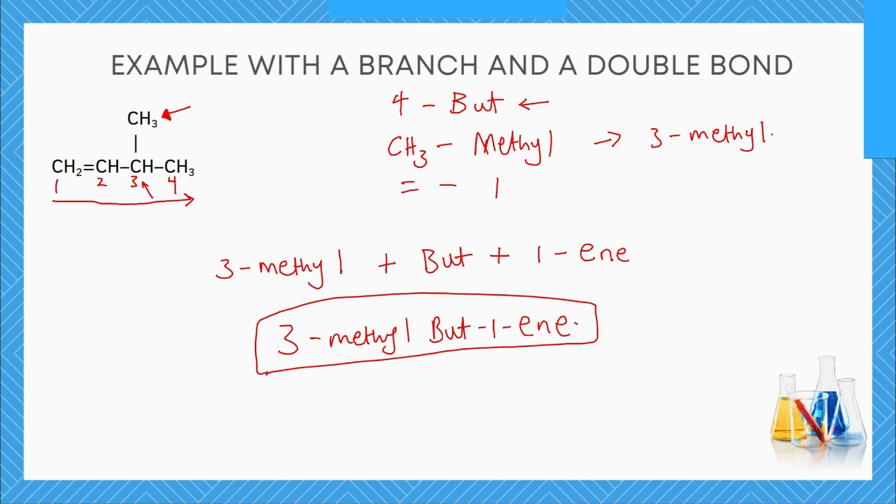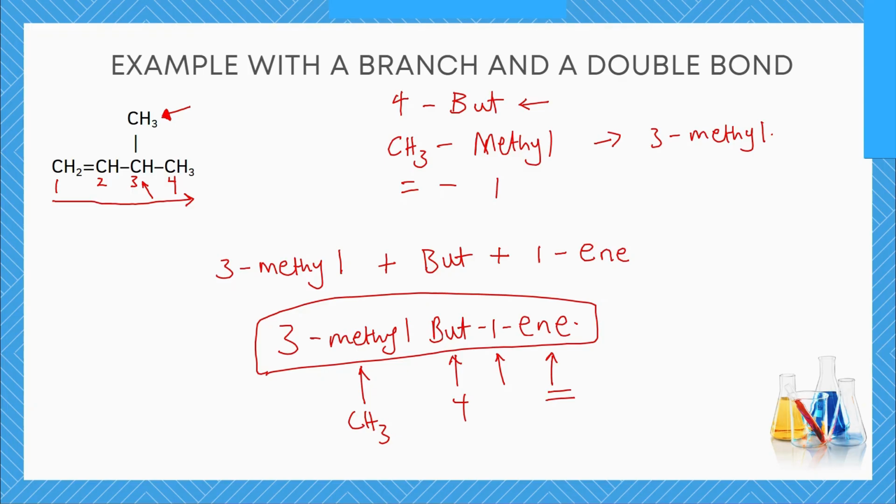3-methyl but 1-ene. This but shows that it has 4 carbon atoms. This ene shows that it has a double bond on carbon number 1. And then this methyl shows that on carbon number 3 there is a methyl substituent, which is known as CH3. I'm sure you saw how that step was carried out.